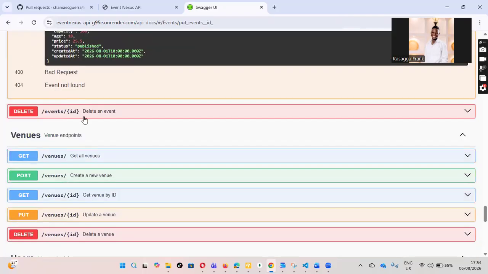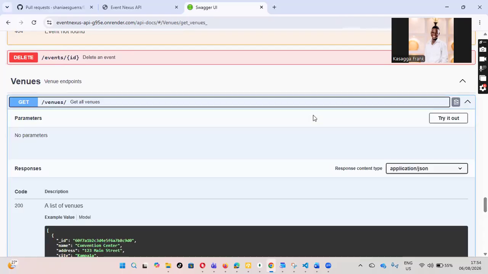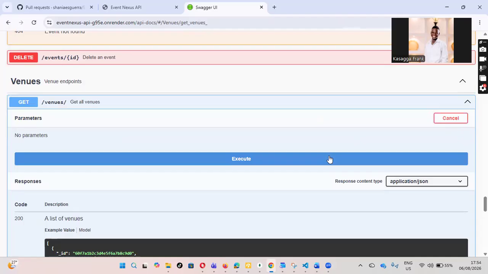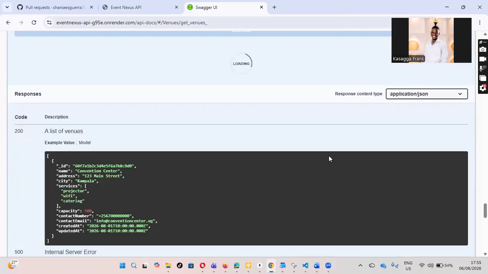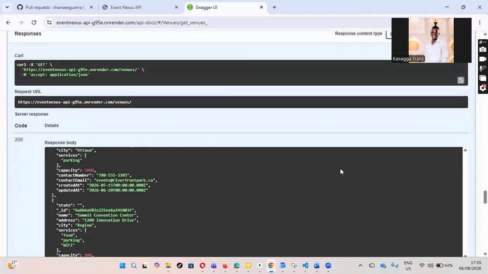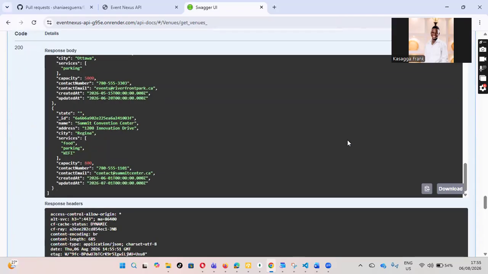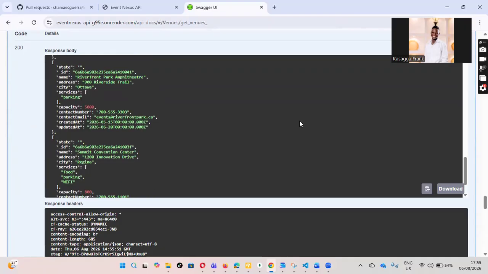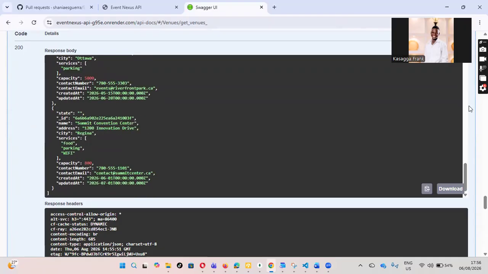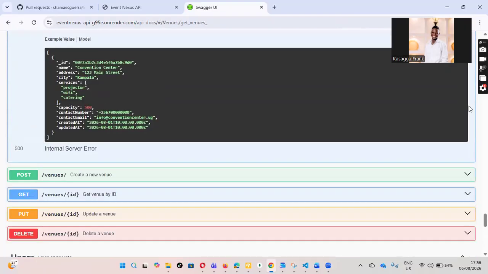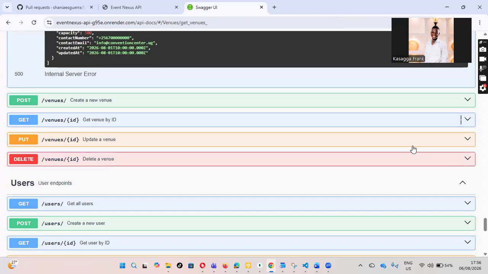And the other thing, when we get back, I will go down here to the venues, we try it out, we execute, and it will give us the whole venues we have. As you can see, they are given. They are good, as you can see. So everything is working very well and everything is okay.